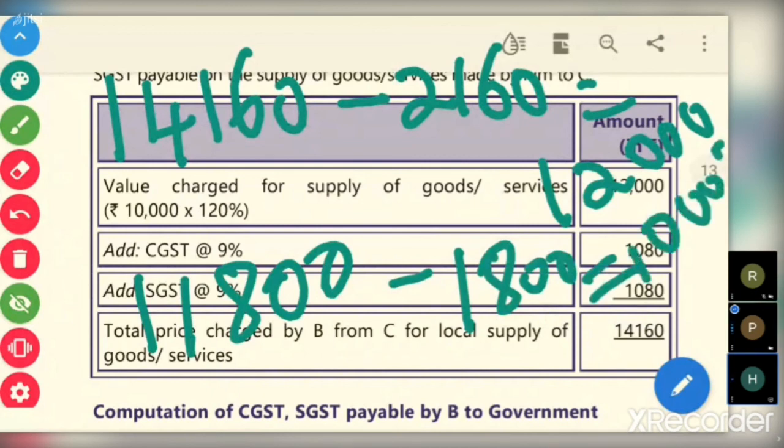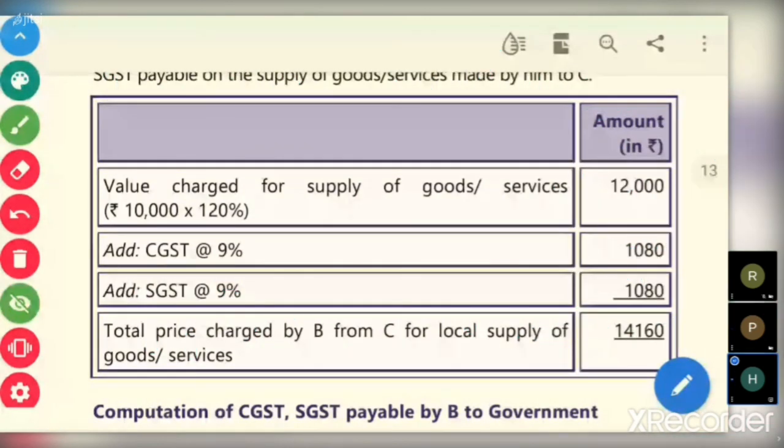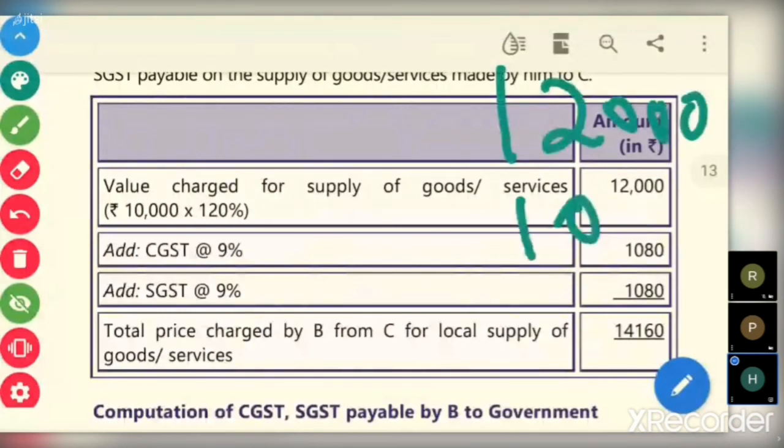So 2,000 will be value addition. Value addition is 2,000. So in this example, excluding taxes, the sale price is 12,000. Excluding taxes, the purchase price is 10,000. So the difference, value addition, is 2,000.